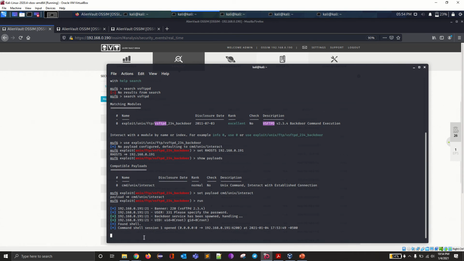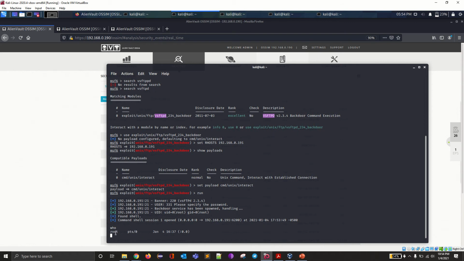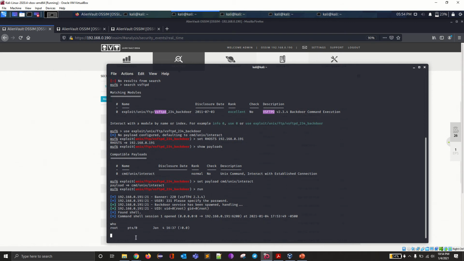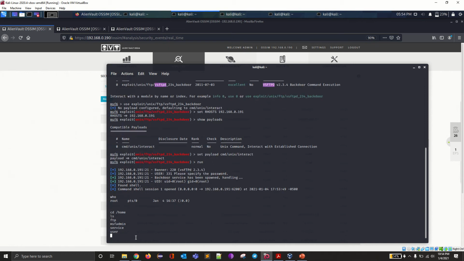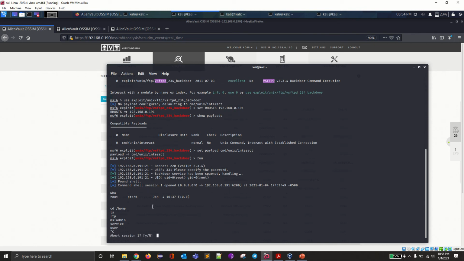We can check whether we are authorized on that target machine or not by typing whoami. That is, we have the root user. We can even go to cd /home. There we can see the msfadmin users and things. So this is the way we access the target machine via FTP. This is one of the attacks which I performed.